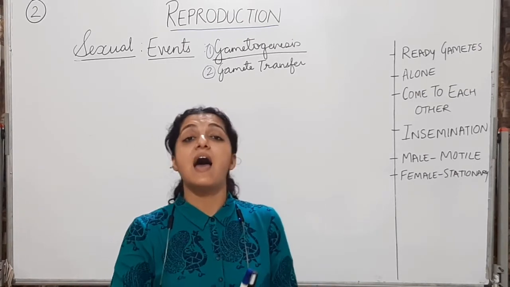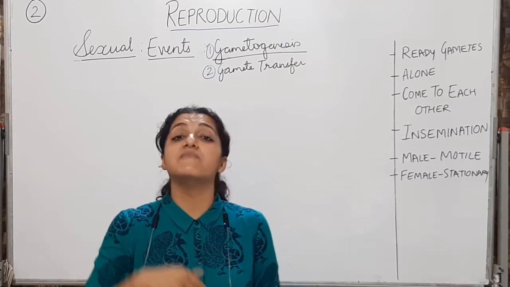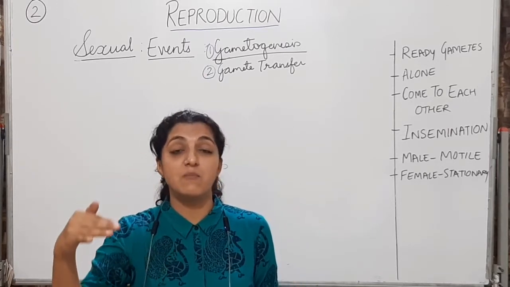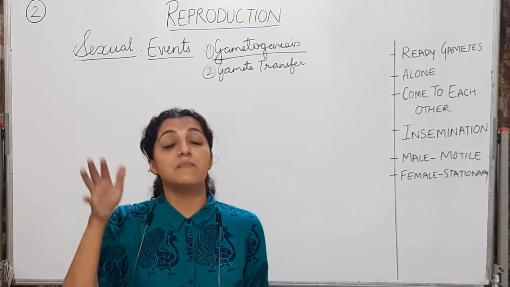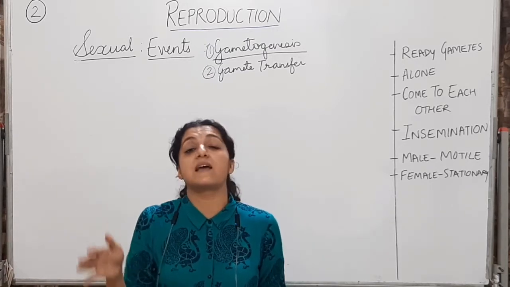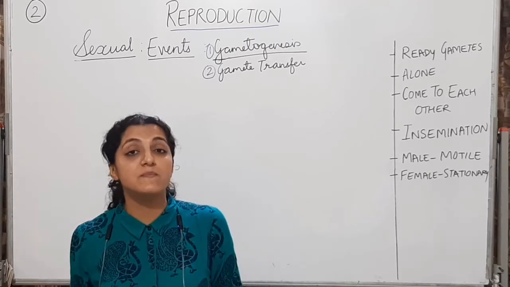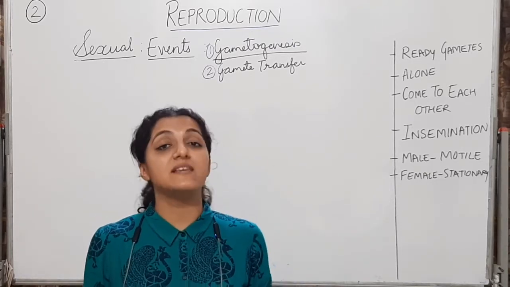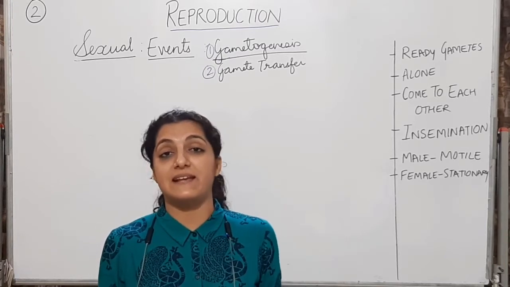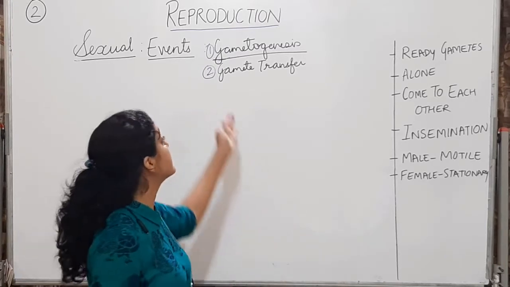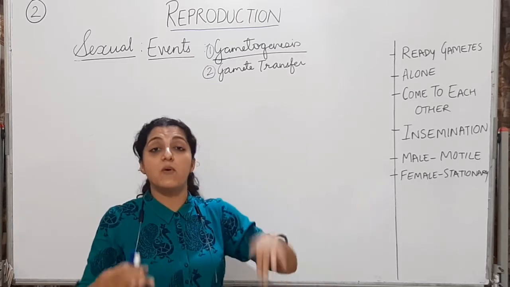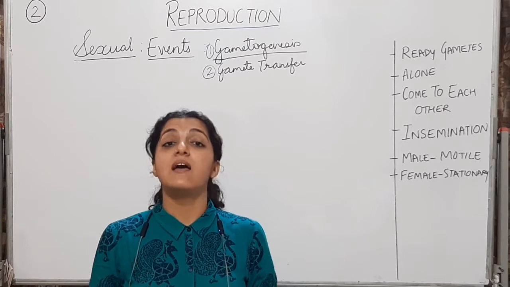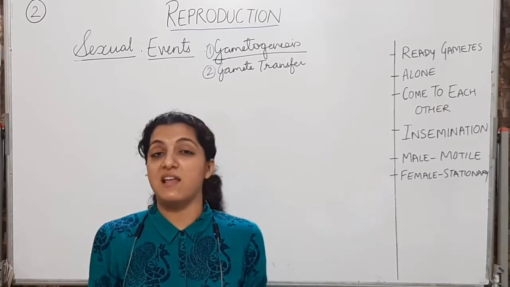Now, needless to say, we discussed that gametogenesis, that is the gametes, will be produced only when an individual has achieved reproductive maturity. That is, it is in the reproductive phase now at the time of puberty. That is when the male gonads, that is the testes, can produce the male gametes, that is the sperm. And that is when the female gonads, that is the ovaries, can produce ovum or the eggs. So gamete transfer is also possible only in the reproductive phase, once the gametes are formed. If we don't have the gametes, we cannot transfer them.